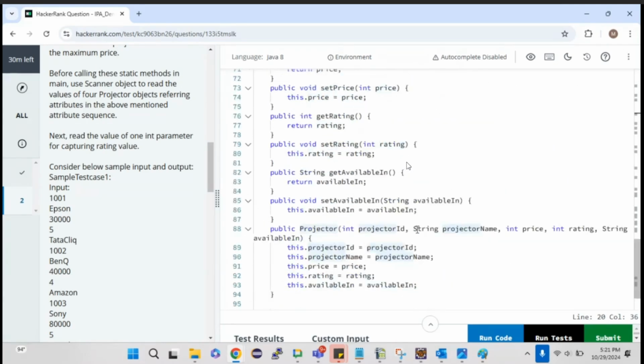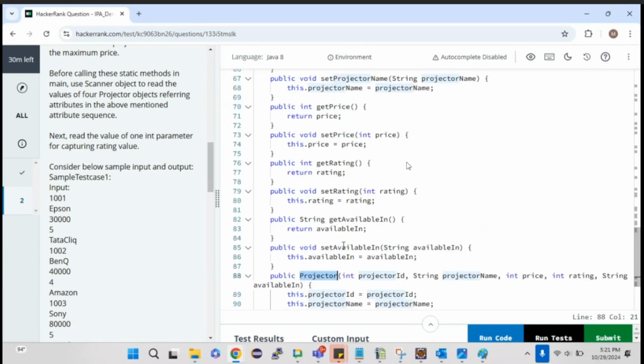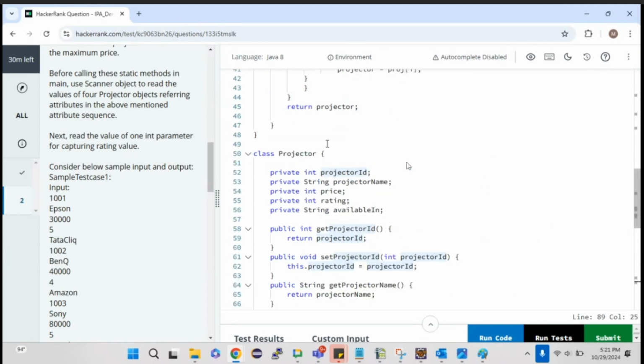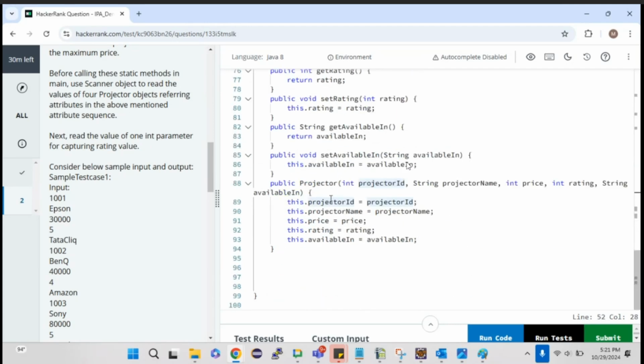Here I'm passing all the values, and it will call the constructor. This is where I'm setting the values. This dot projector ID means this projector ID is an attribute present in the projector class, so projector ID is equal to whatever value has been passed, for example here 1001.